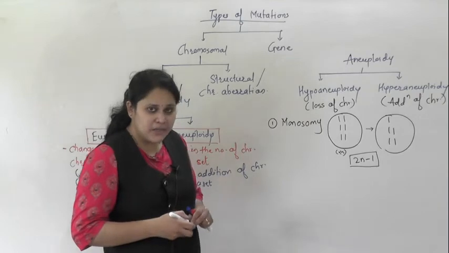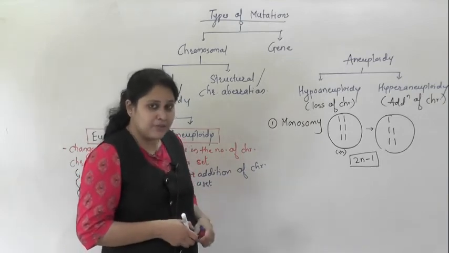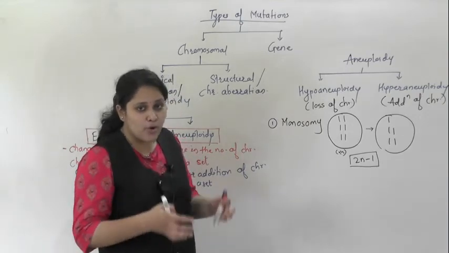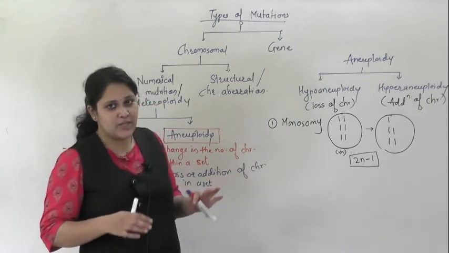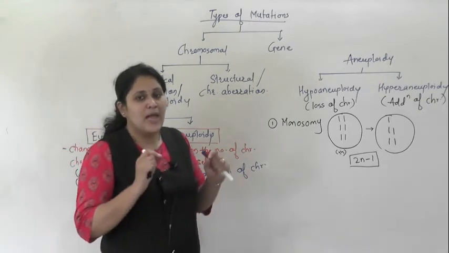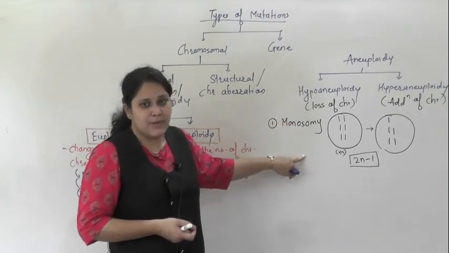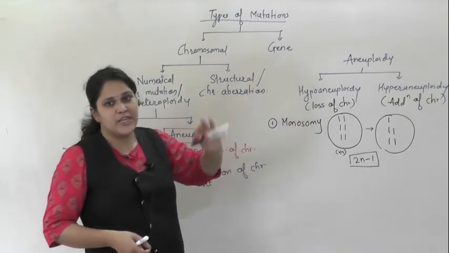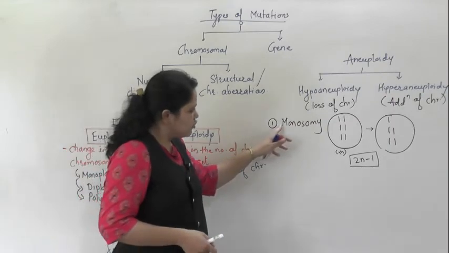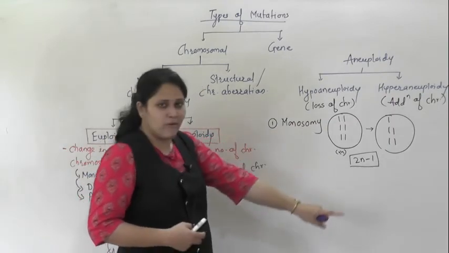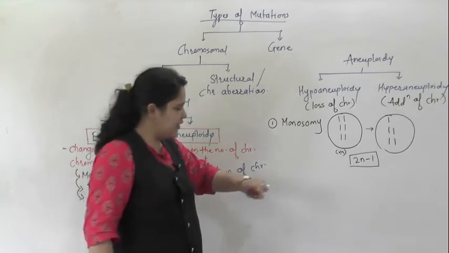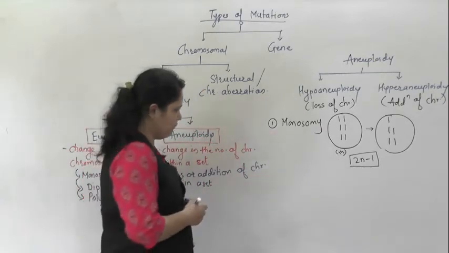Why are we learning all these things now? After this, when we see the disorders, we are going to study the aberrations, the chromosomal abnormalities. At that time we are going to use these words. What is meant by monosomy, aneuploidy, euploidy. So monosomy means a loss of one chromosome, and that condition is written as 2n minus 1.